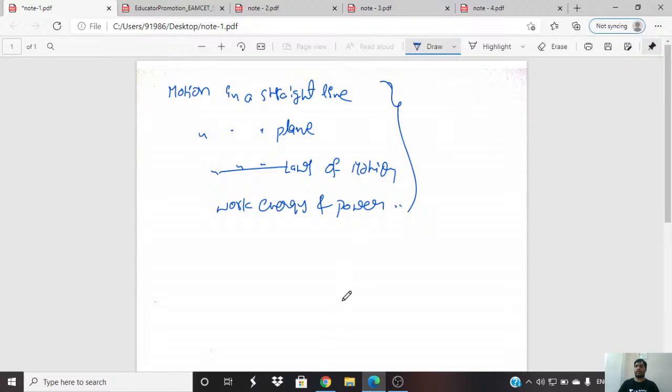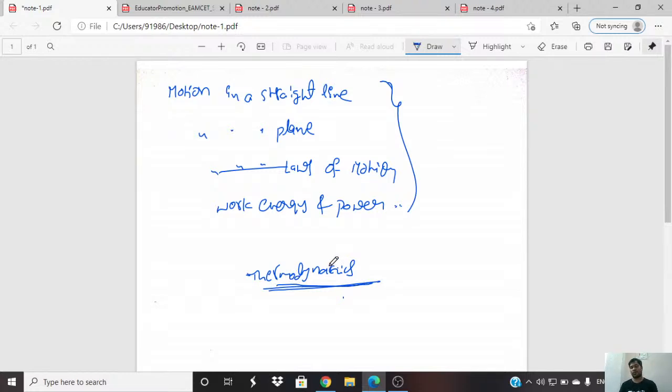And from thermal physics, mainly from thermodynamics, two problems will compulsorily come.